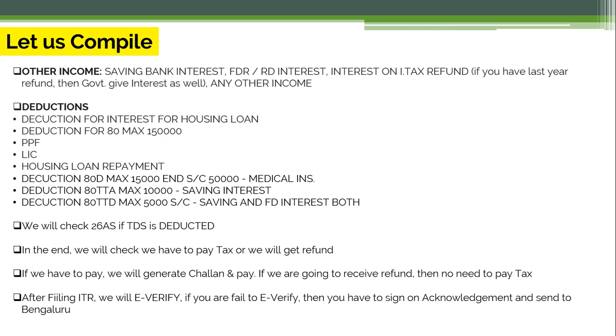So every module, every category of all these taxes and the TDS is discussed in this module, which will help you when you are filing ITR. When you go to the income tax department website, log in and see how you can fill in all these details, you can come back to the slides and see what all those deductions are, what fields are mentioned in Form 16 and 26AS, and then you can easily file.